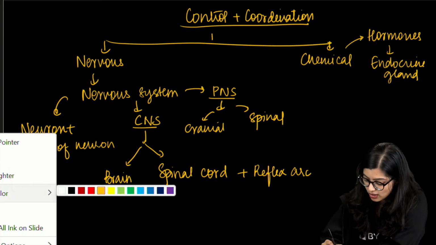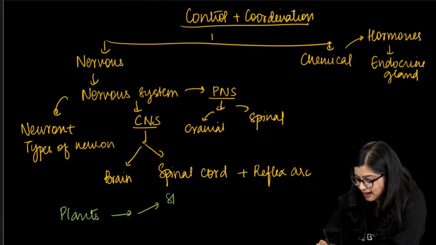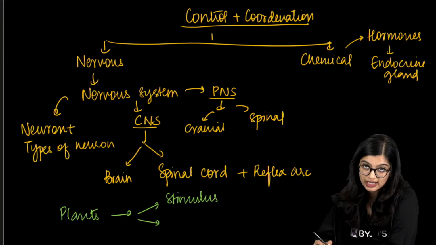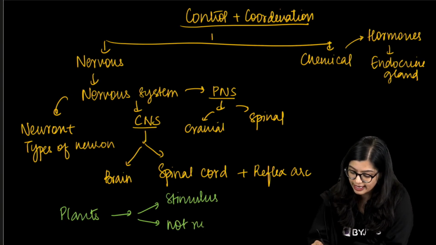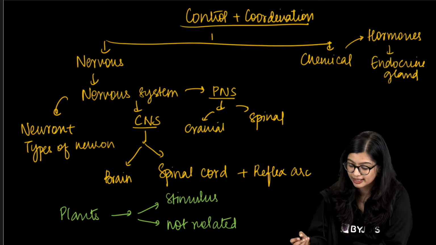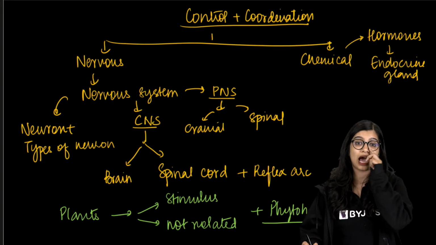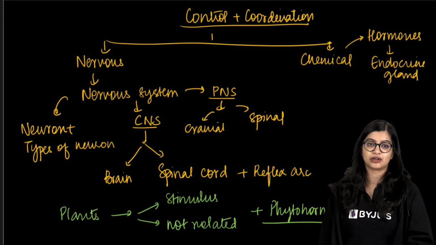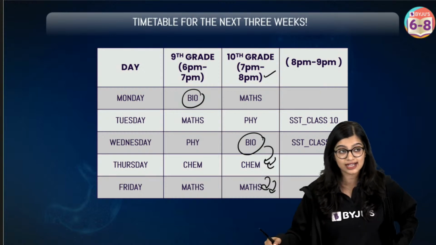Along with this, we also learnt about coordination in plants, right? We see that there are certain coordinations which happen with respect to stimulus, and some which are not related to the stimulus, but due to turgor movements. So I'll say they're not growth related. Then we learnt about the role of the different phytohormones inside the plants. So this is a quick overview of the chapter, and very quickly we will get started with the first question.